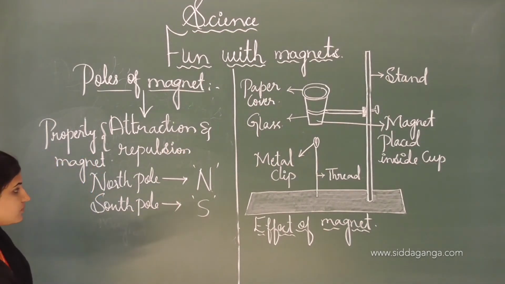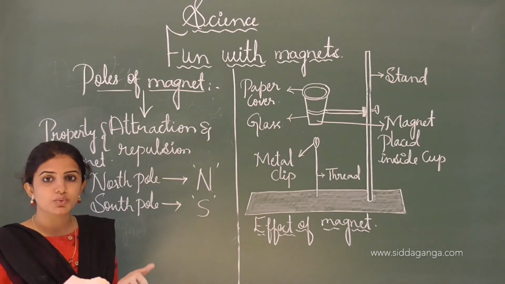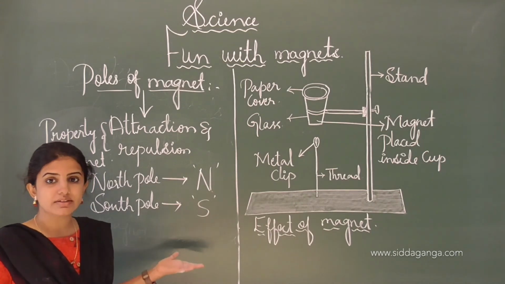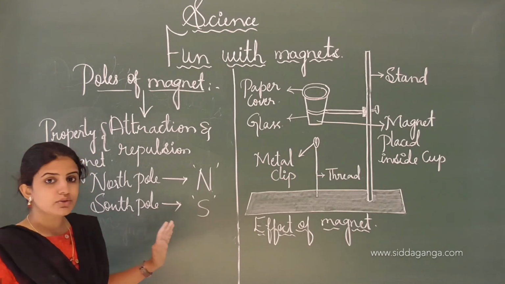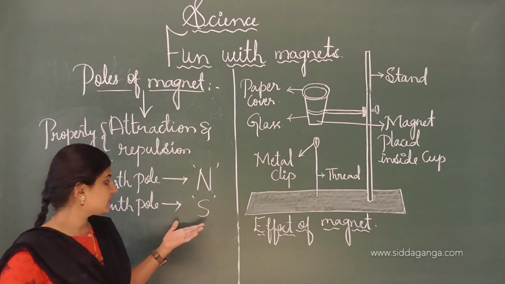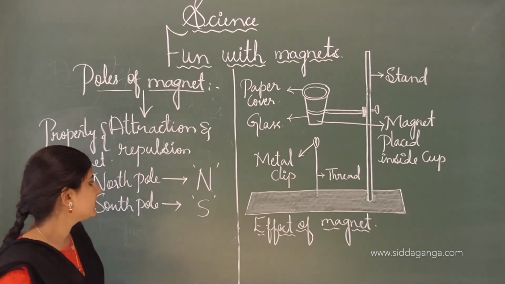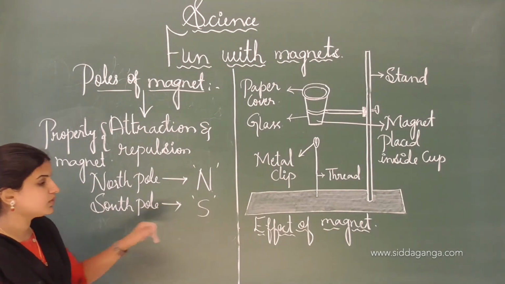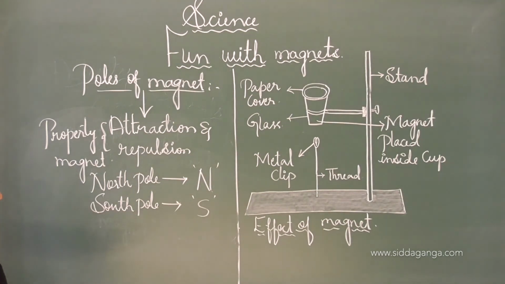If the pole of the magnet points towards the north of the earth, we call it the north pole or north seeking pole. And if it points towards the south of the earth, we call it the south pole or south seeking pole. These are the north pole and the south pole present in a magnet, and this is all about the poles of a magnet.